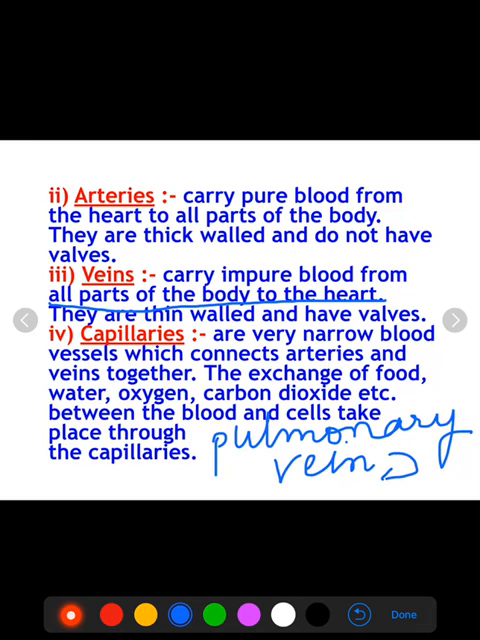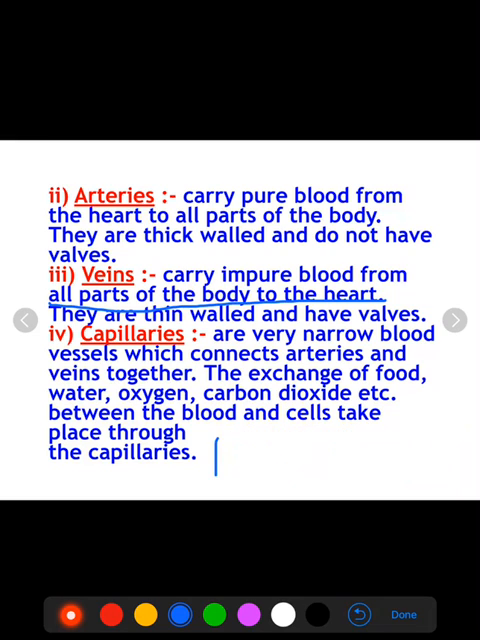Pulmonary veins come from the lungs and they bring blood to the heart. It is true, but the blood in the pulmonary vein is oxygenated. Only in the pulmonary vein the blood is oxygenated. Otherwise all veins carry impure blood, that is deoxygenated blood, from all parts of the body to the heart.